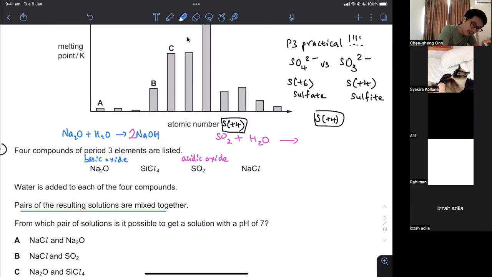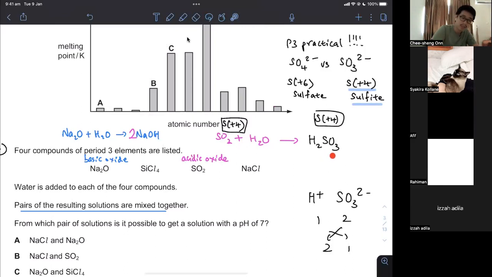Because we are dealing with sulfite, since we want sulfur +4, our product here will be SO3 2-. It's an acidic oxide, so we get an acid. An acid contains H+. So you're going to combine H+ and SO3 2-, which means 2 of the H+ and 1 of the SO3 2-. You're going to get H2SO3. This is not sulfuric acid. This is sulfurous acid, which comes from the sulfite ion. So just be aware of the equation and be very careful when the SO2 reacts with Na2O.